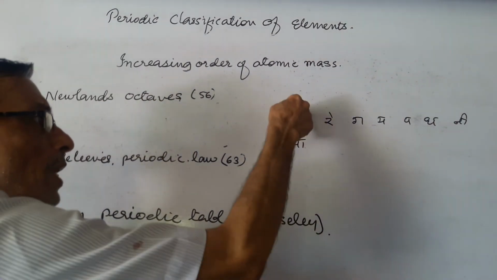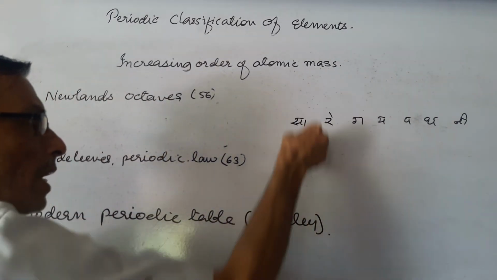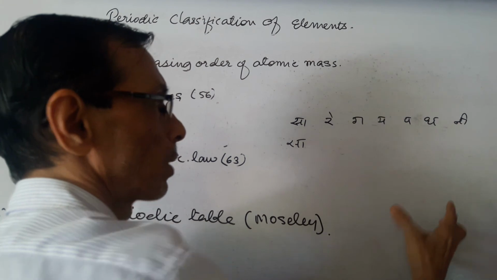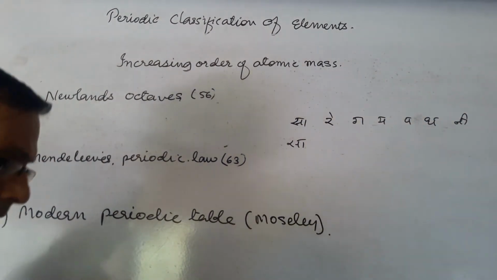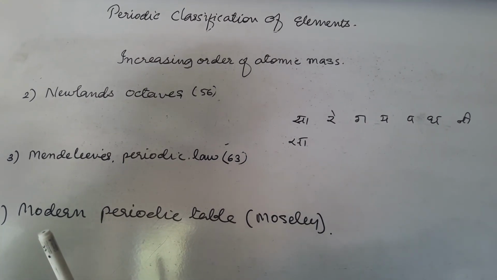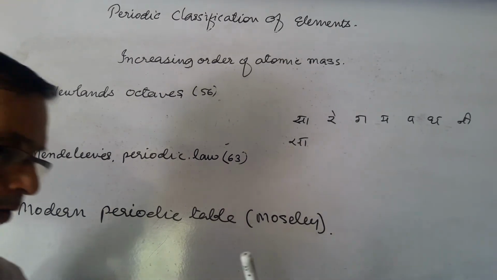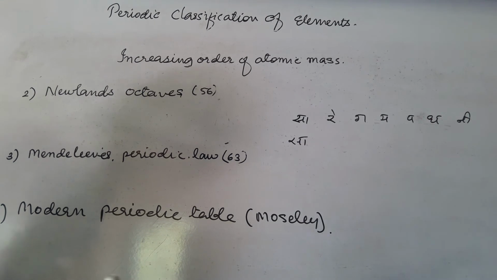The eighth element will have the same property as the first. Again 1, 2, 3, 4, 5, and again 8 will come here. In this way he prepared the octave according to music, and you find the music notes given here, sa, re, ga, ma, pa, da, ni, sa, or do, re, mi, fa, sol, la, ti. But he could classify only up to calcium. Take note of this. This is the drawback.